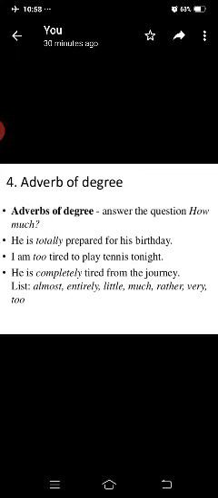Here the tea is very hot. Here very is an adverb of degree. How is the tea? It is very hot. I am fully prepared. How is he prepared? He is fully prepared. The vehicle is partly damaged. How is the vehicle damaged? It is damaged partly.